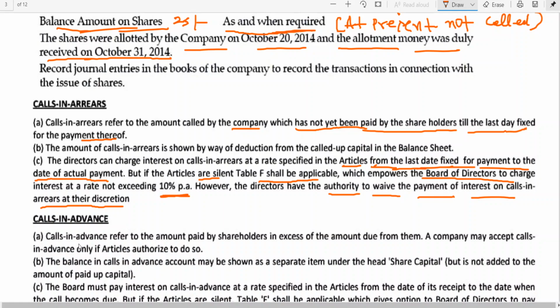Then let us see calls in advance. Calls in advance refer to the amount paid by the shareholder in excess of the amount due from them. These are two extreme situations, or extreme ends. One particular shareholder has not paid the amount. Another shareholder, even though you have not gone for call, suppose previous problem here. Let me take an example.